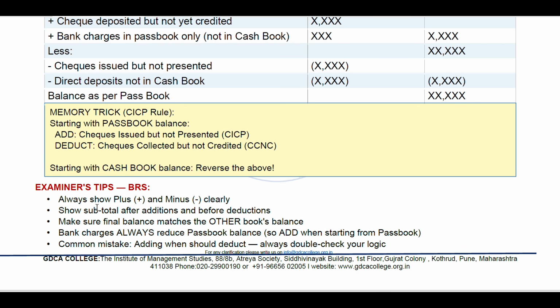Examiner tip for BRS: if this question comes, what are the expectations? Always show the plus and minus sides clearly. Show a subtotal after adding the amounts and before deduction. Make sure the final balance matches the other book's balance as well. Bank charges always reduce the passbook balance, so add when starting from the passbook. Common mistake in BRS: most of the time students add when they should deduct. Always double check your logic.